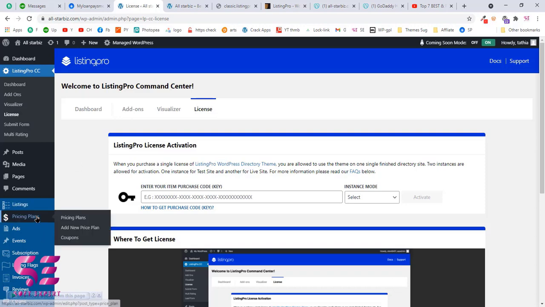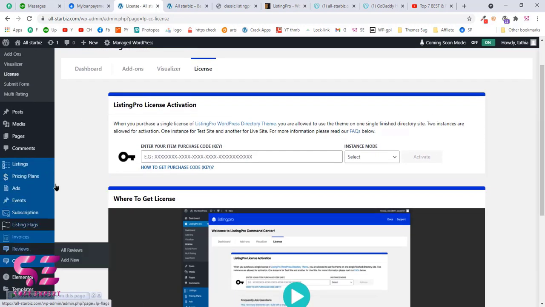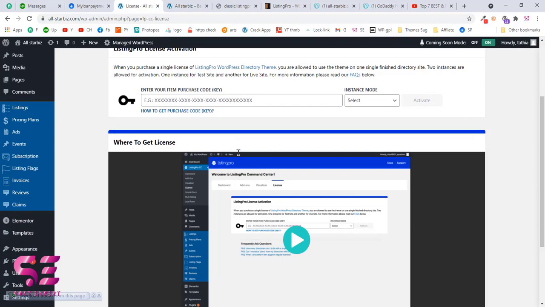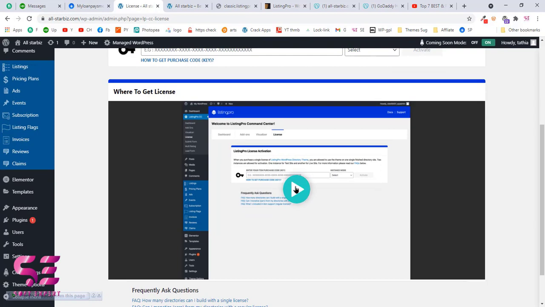And now as you can see, we have access to all of these options, and before accessing these options we need to activate our theme. In order to activate this, you will have to write your activation key here, and to get the activation key you can get it from Theme Forest, or if you don't know, then you can watch this video.